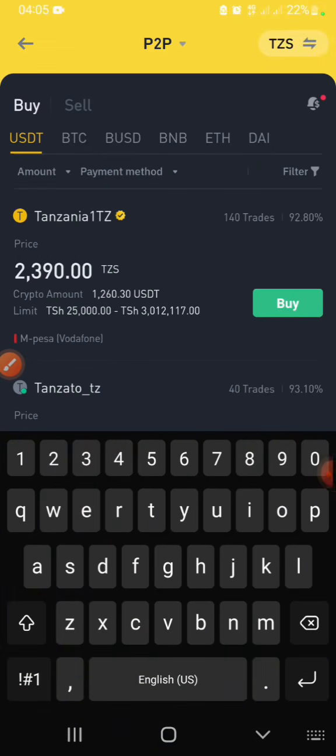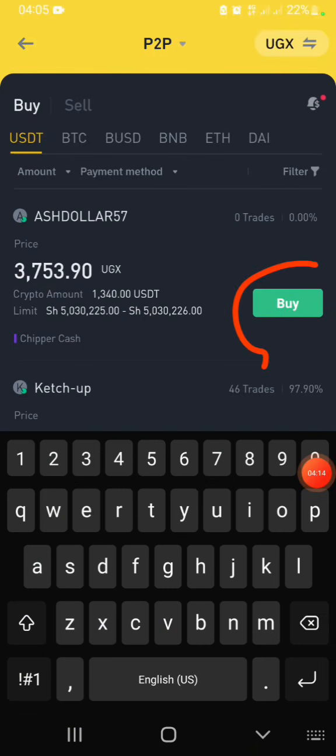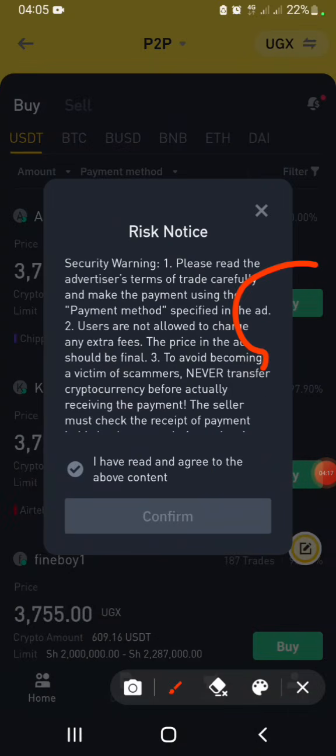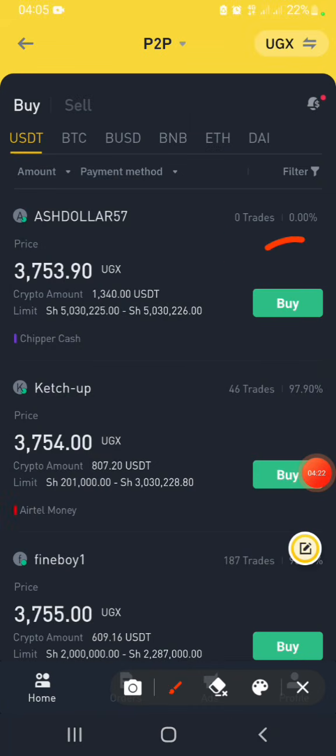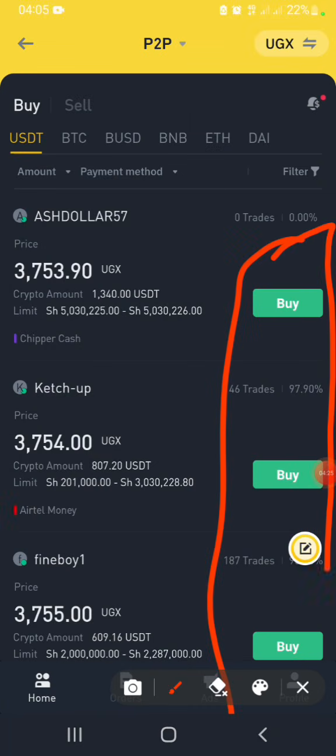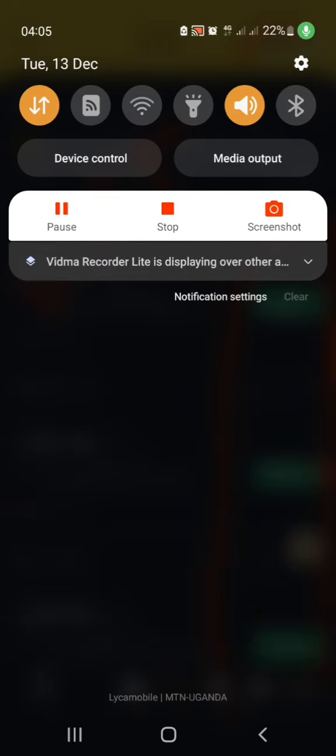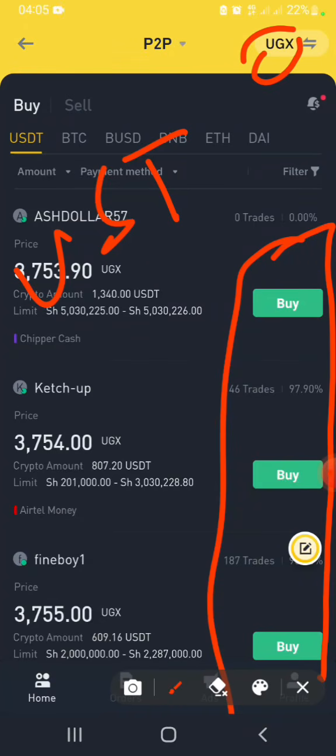I'm talking about if you are in Uganda. If you're in Uganda, you just need to change to the Ugandan market and look for any of these merchants here. Let me just get rid of this. Just head over to these guys that are selling USDT, and we are in the Ugandan market right here. Just look for these guys that are selling USDT and go ahead and purchase USDT.